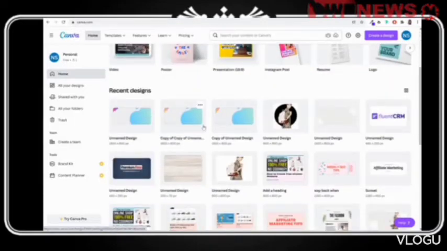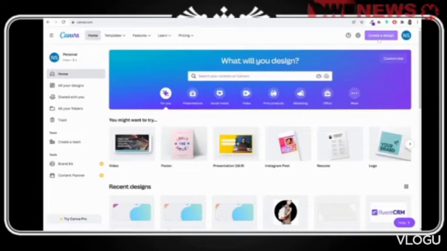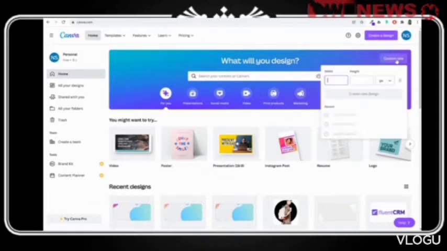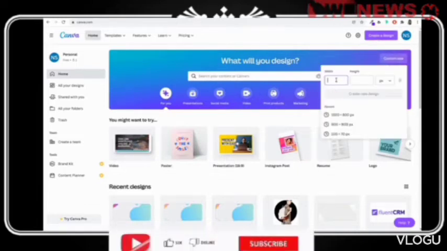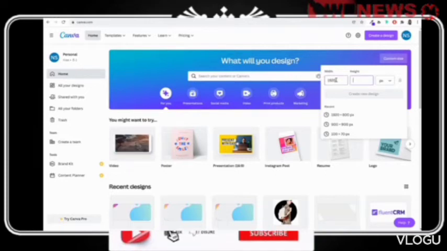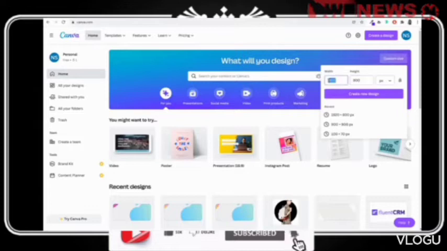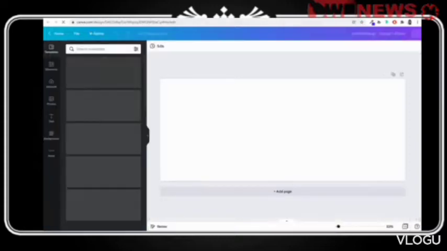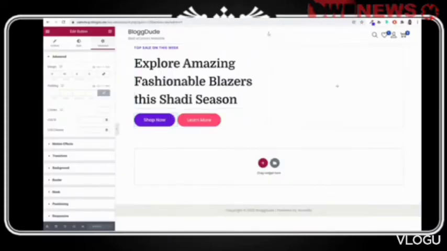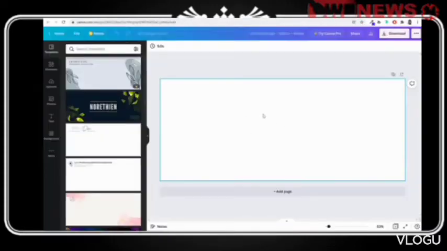So if you also want to design this thing, you can come over here, click on create a design, or first of all, select a custom size. And in this case, I want to select 1920 by 500 or 600 or 800, whatever height you want. Width will be 1920 and whatever height you want. In this case, I'm selecting 800. You can select 500 or 800, whatever you want. Here we are just using 500, but I just wanted to show you that you can do this thing as well.